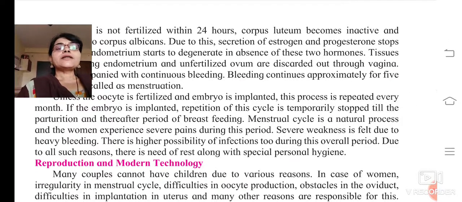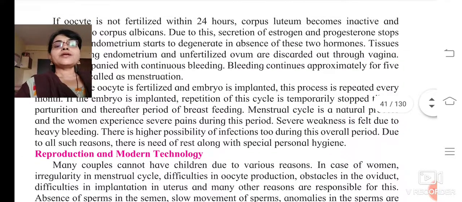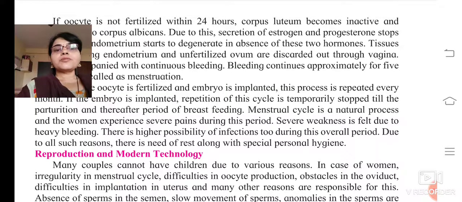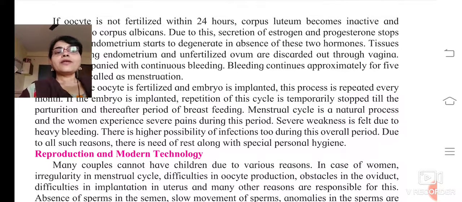The menstrual cycle is a natural process, and women experience severe pains during this period. Severe weakness is also felt due to heavy bleeding. So the woman faces pains during this menstrual cycle, and she feels weak also, because there is severe heavy bleeding.